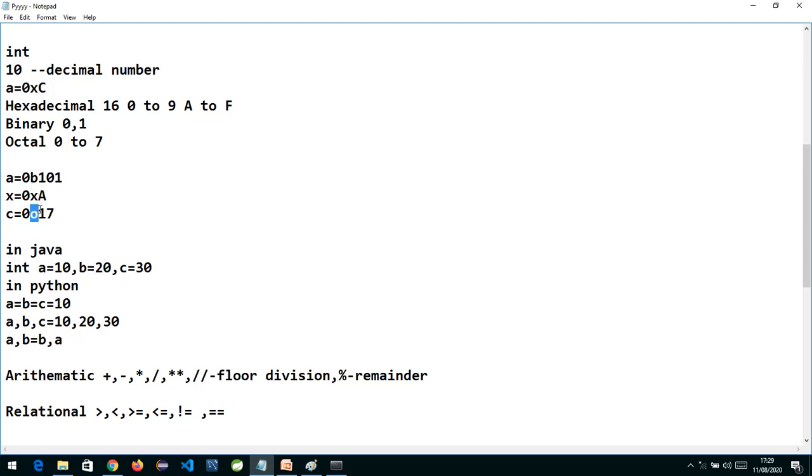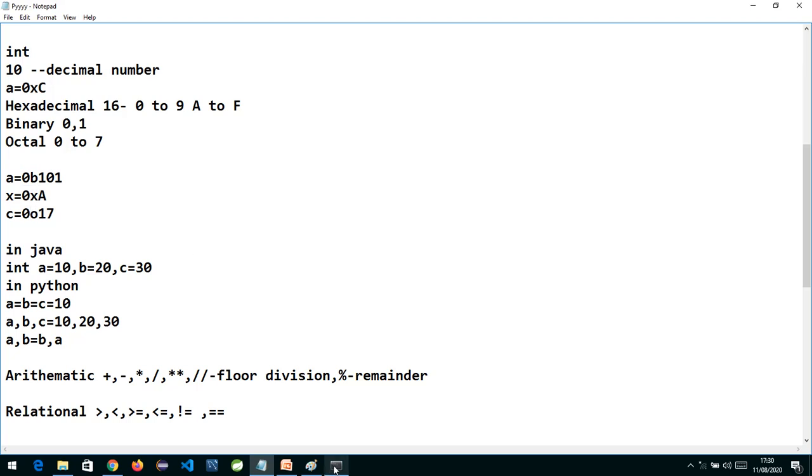And when you are writing an octal number, we know that the possible digits are from 0 to 7. In binary only 2 digits are possible, 0 and 1. And in the hexadecimal number system you have 16 symbols in total, starting from 0 to 9 and then A to F, so 10 is A and accordingly 15 is F. By default any number you specify is always taken as a decimal number. If you want to tell that the number is not in decimal format, it is in hexadecimal, octal or binary, you can specify it using 0b, 0x, 0o accordingly.